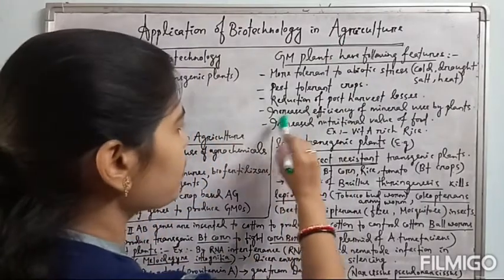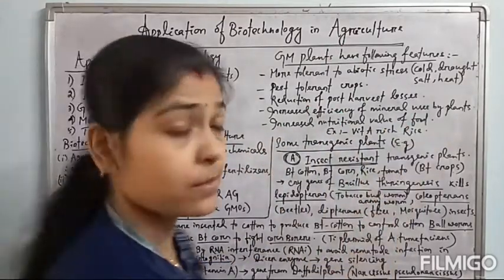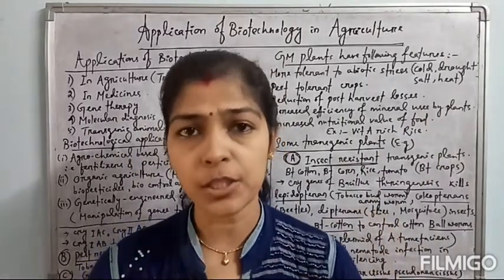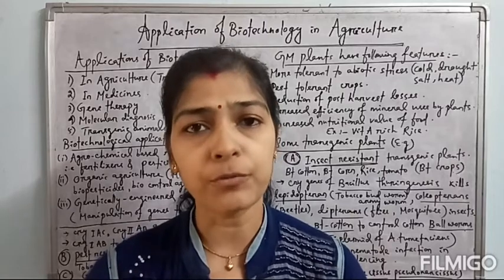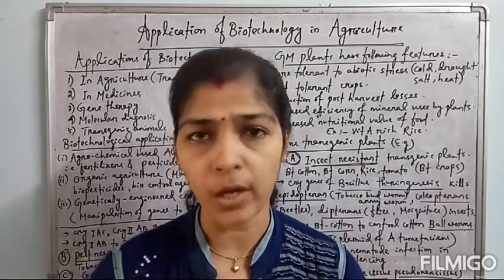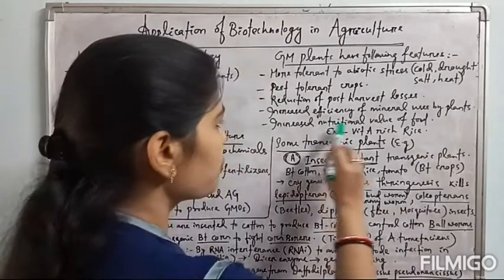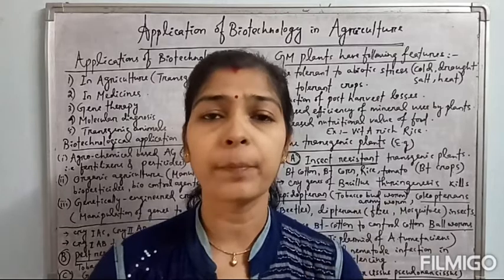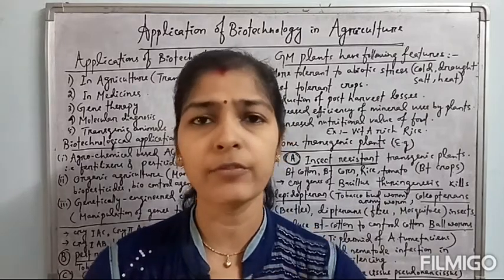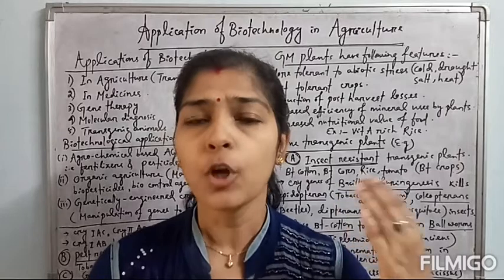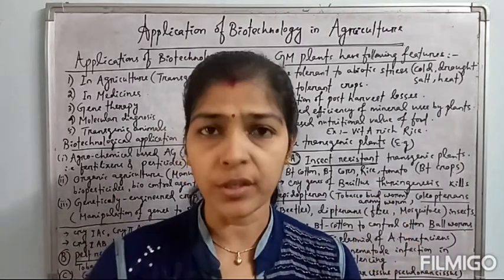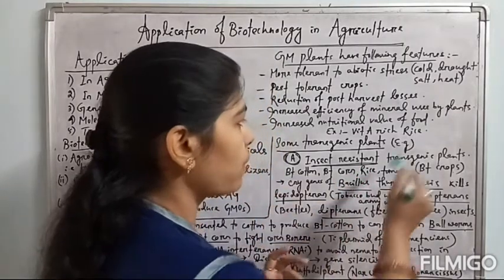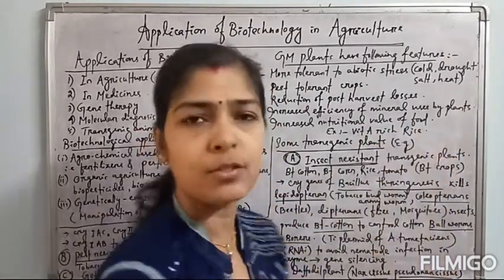And then increased efficiency of mineral use by the plants. By using this transgenesis procedure, genes are inserted into the plants so that they can efficiently absorb different types of minerals from the soil. Okay, and increased nutritional value of the food. We can also insert a particular desired gene into a particular plant, and this gene will express inside the plant, so that the food quality will be increased. The nutritional value of the food will be increased. As an example, we will also discuss the vitamin A rich rice, that is the golden rice.